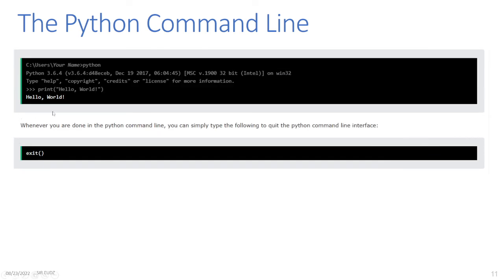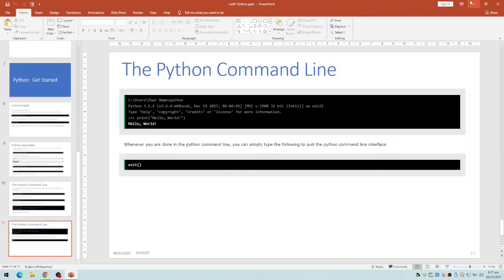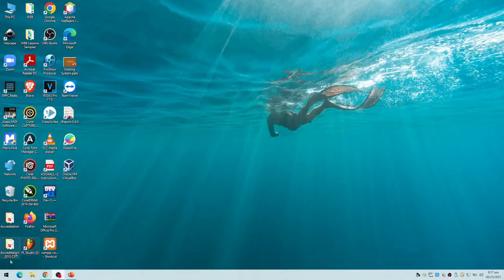That's the output. Whenever you are done in the Python command line, you can simply type the following to quit the Python command line interface. You just type exit(). So that's all. That's our introduction. I'll just demonstrate that.